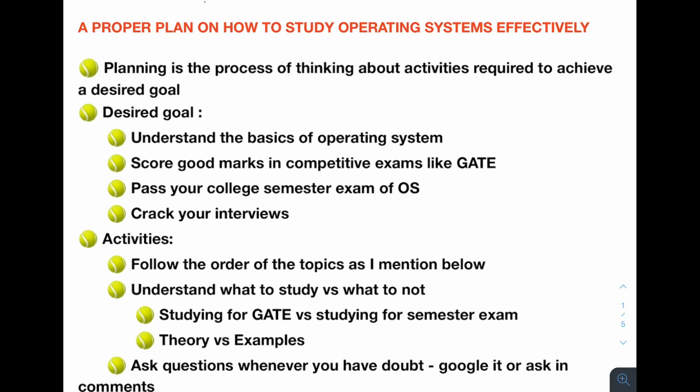You will not understand how the process connects to the memory, and how the process connects to the storage or security. You won't be able to figure it out if you do not follow the correct order.